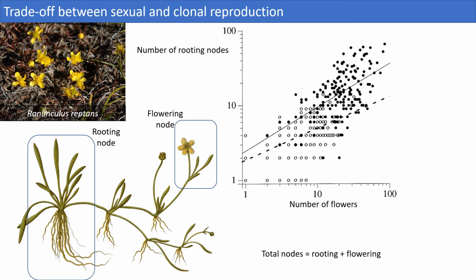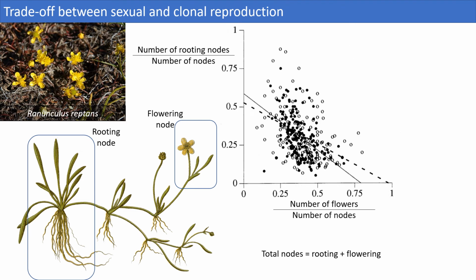This is not surprising. Bigger plants have simply more resources in general, so they invest more in their growth, whether it is vegetative or reproductive. But if we look at the rate of production of flowering and rooting nodes, which is their proportion out of the total number of nodes in the plant, we see that there is a negative relationship.